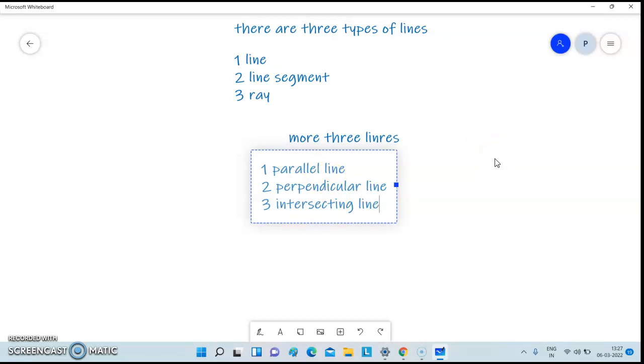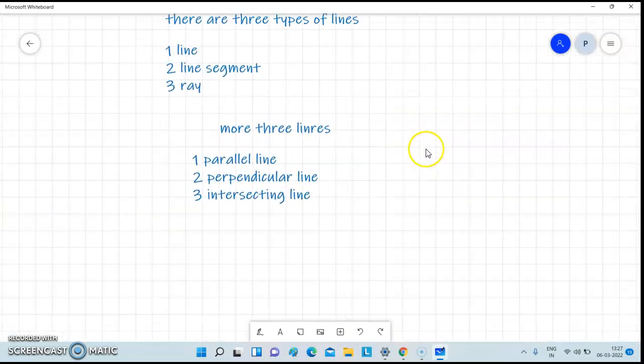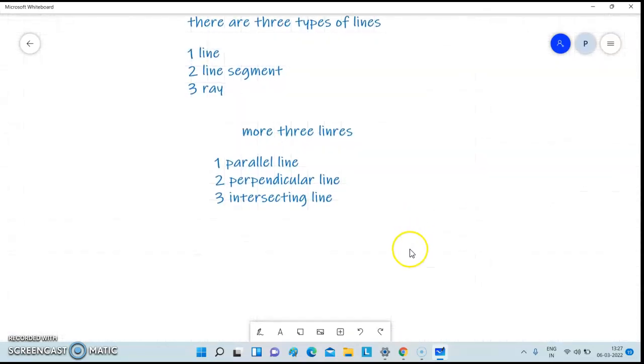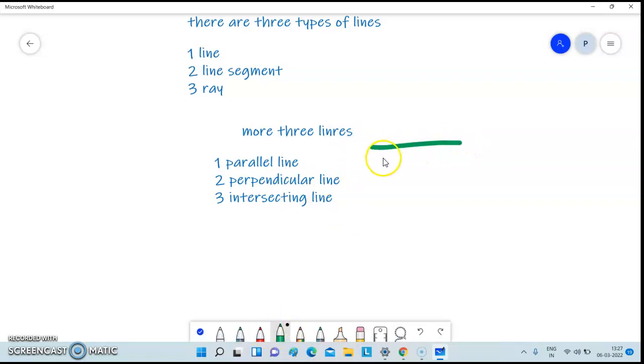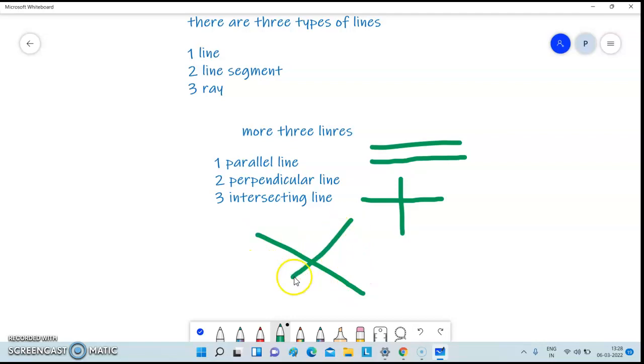Now I will tell you how they are formed. Parallel lines are formed like this: one straight line and another beside it. Perpendicular lines are formed like a plus, and intersecting lines become like a multiply sign.